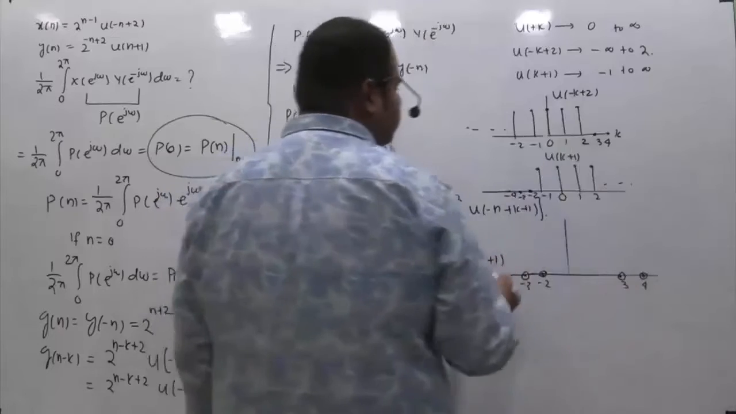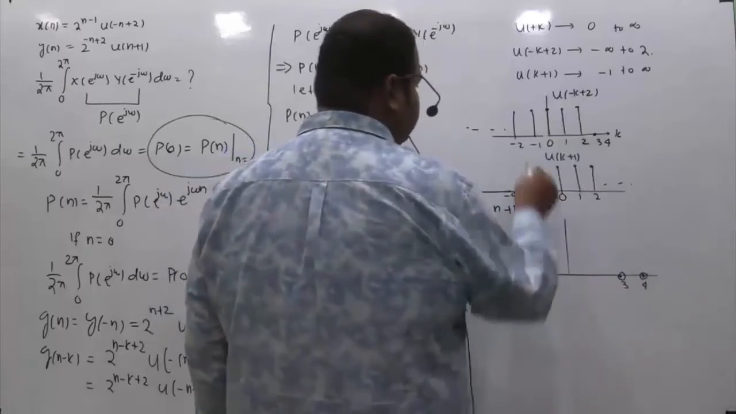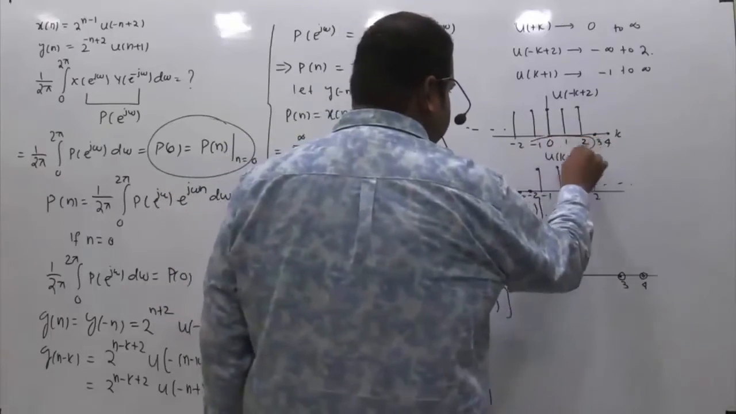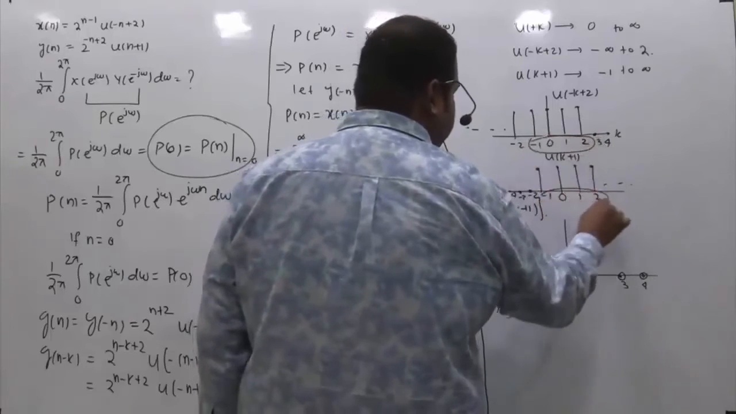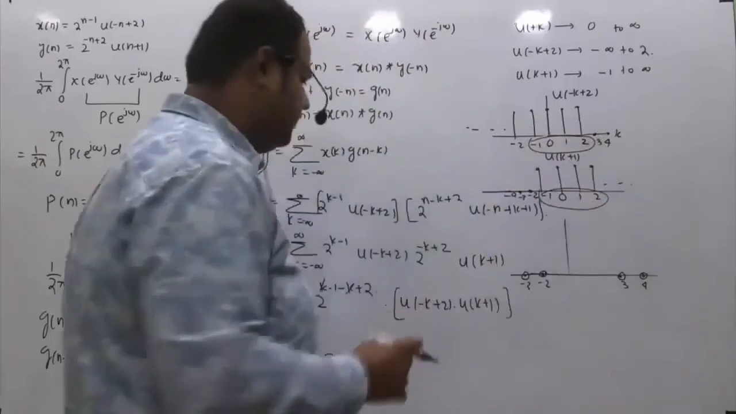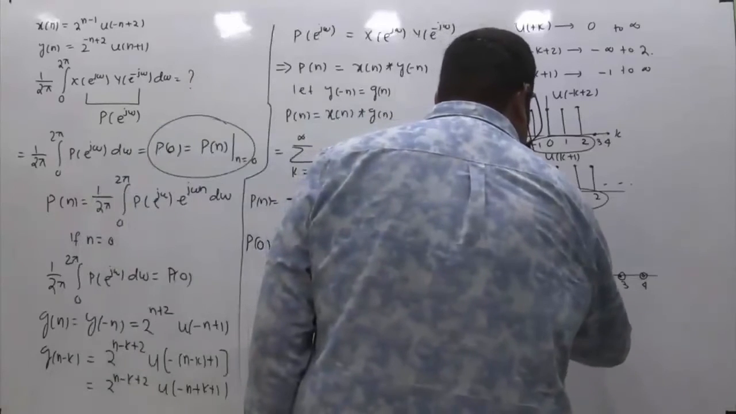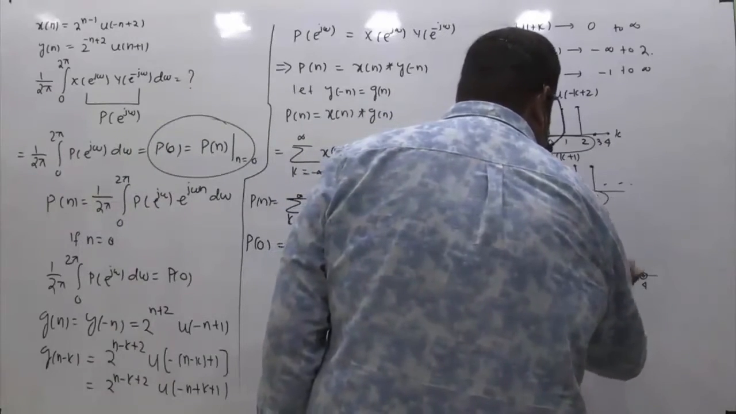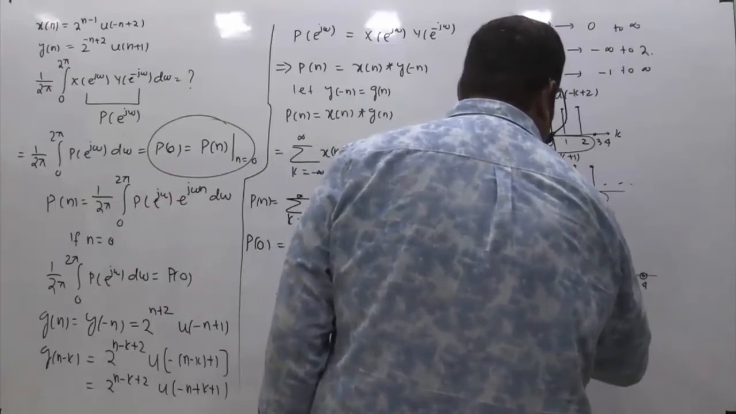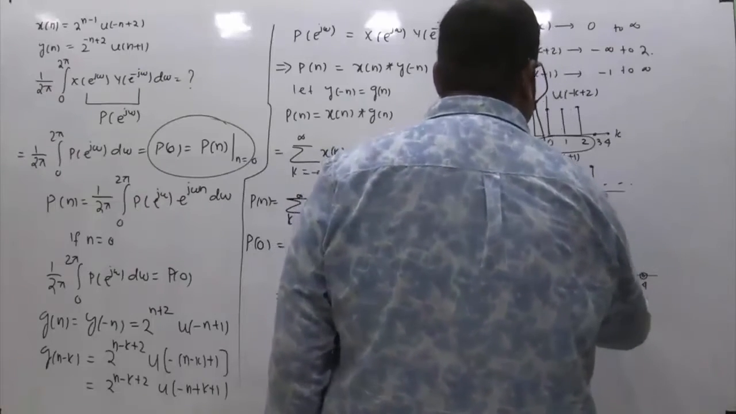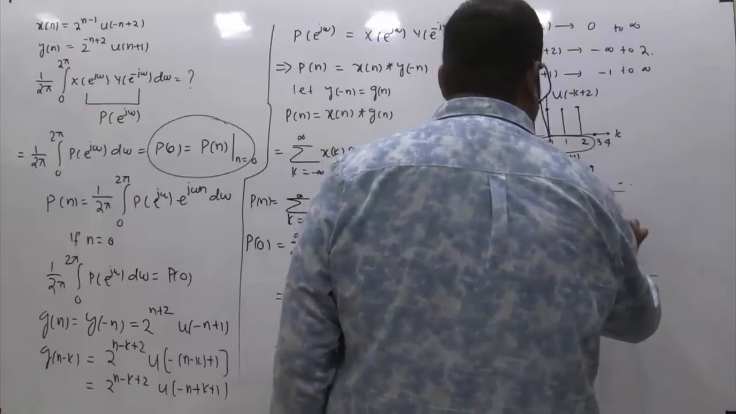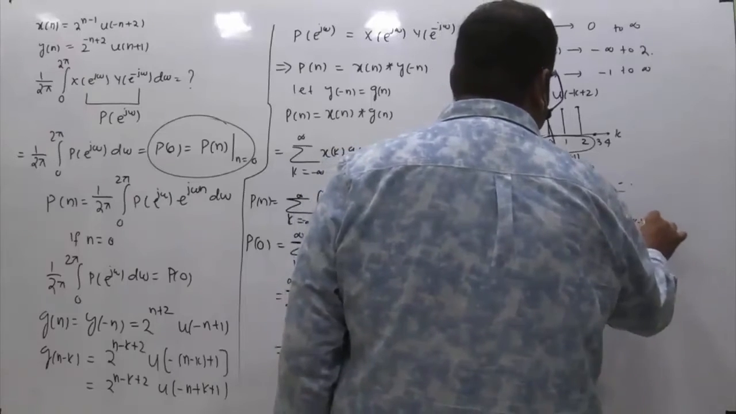Then what is the common range we are left with? We are left with the common range of minus 1, 0, 1, 2. You can see there are only 4 samples where both of the amplitudes are 1. So if I ask you to plot this, this is your minus 1, this is your 0, this is your 1, and this is your 2. Okay, so this is 1. What is this signal? This signal is u of minus k plus 2 multiplied with u of k plus 1.